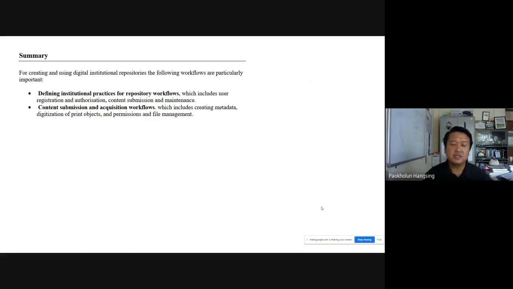We also said that for content management and submission workflow, creation of metadata is a must. And if there are printed materials which are not available digitally, those need to be digitized. Then we also talked about permissions, who should be given access to which document, and how we go about managing the file through metadata.